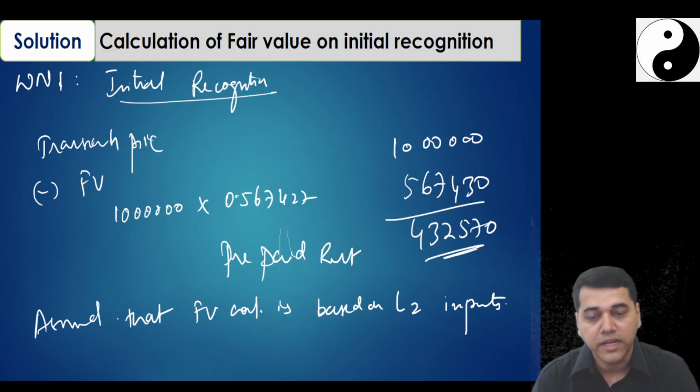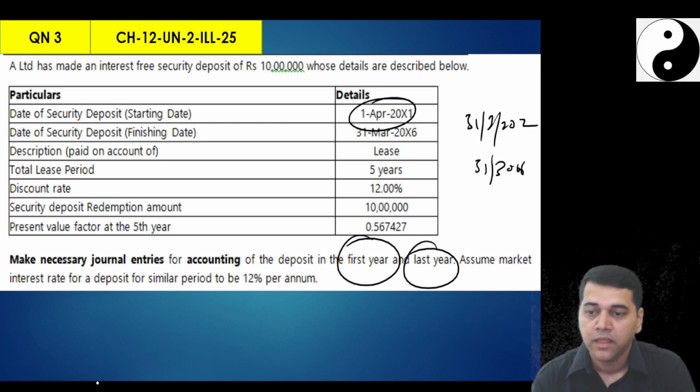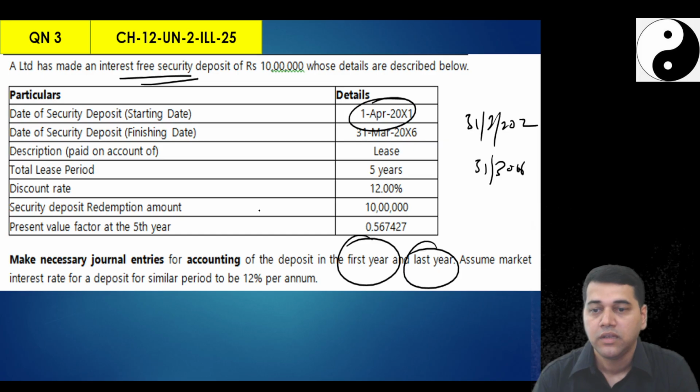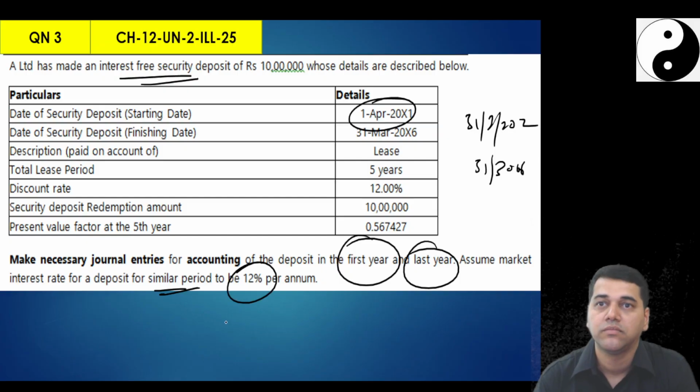No, because how do I understand this is an off market? Because I have made a 0% interest free deposit, but for similar deposit, I would have got 12% per annum.